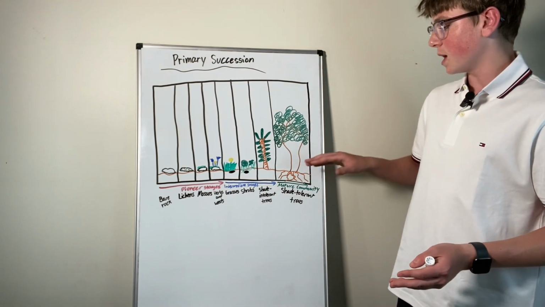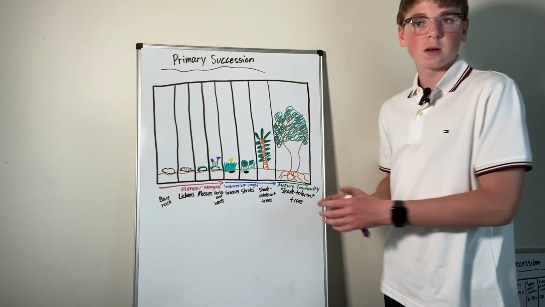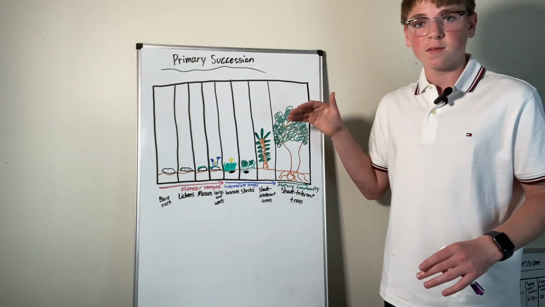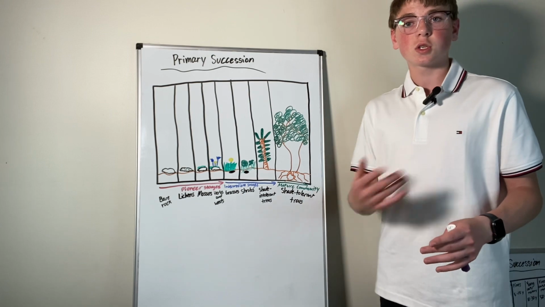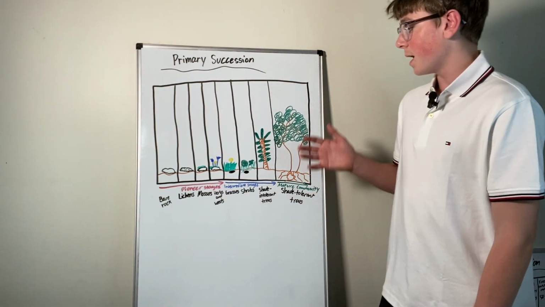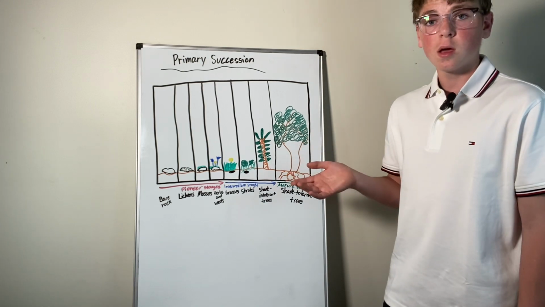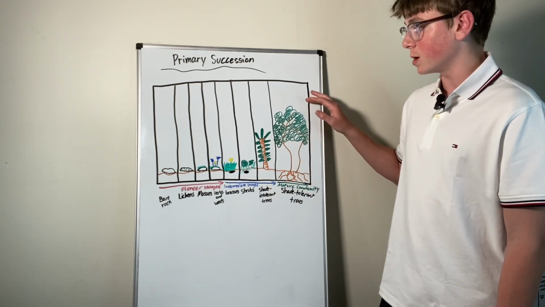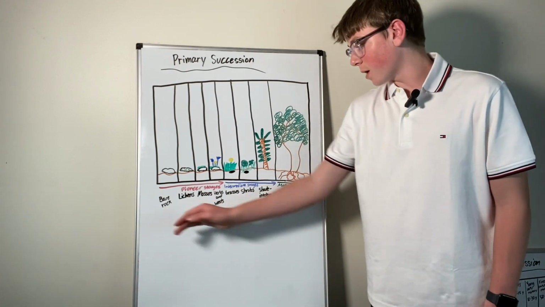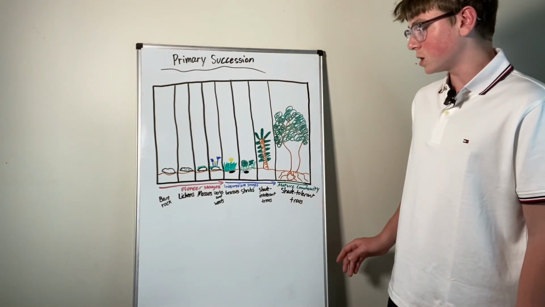And this is just a big tree. See its roots going into the ground. You can't even see the rock anymore. After so many, probably like 75 years, this rock has so much soil on it that now it's just out of the picture. Can't even see it. And it is a mature community. But this is not a climax community because we did not start with anything. This bare rock goes all the way to shade-tolerant trees.